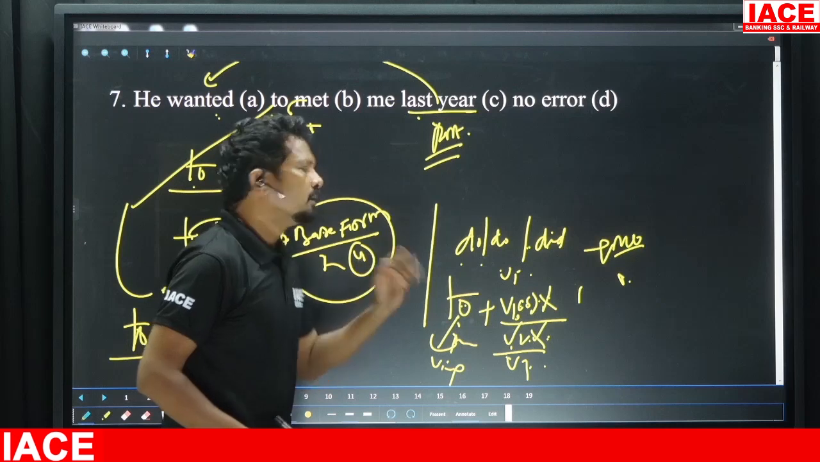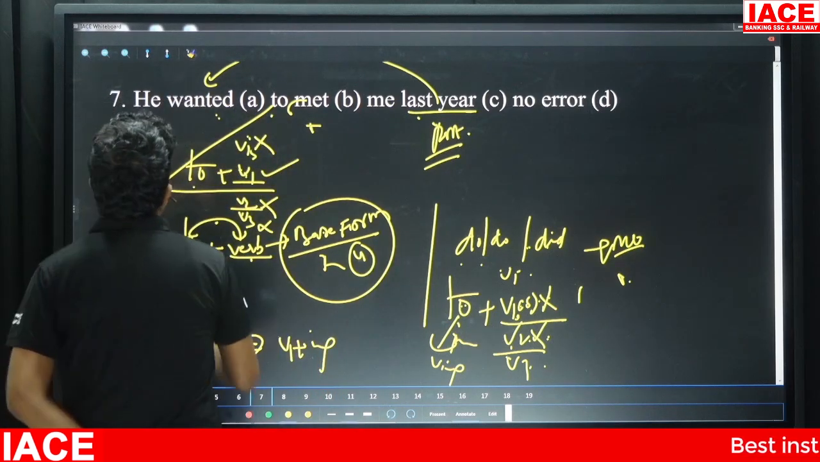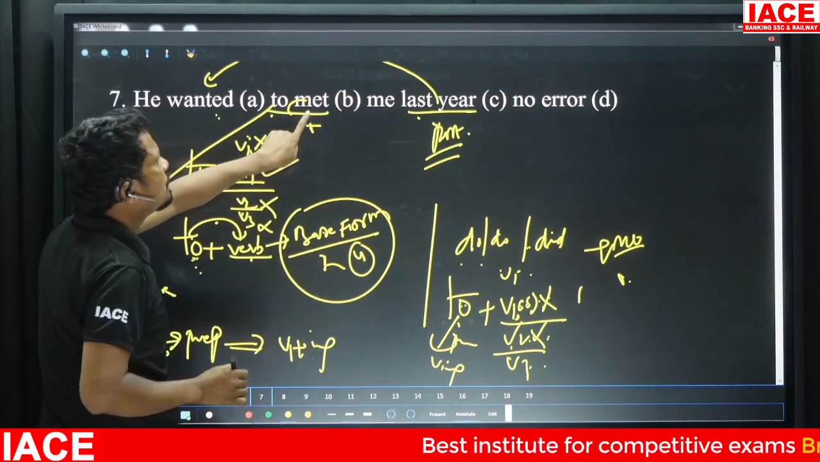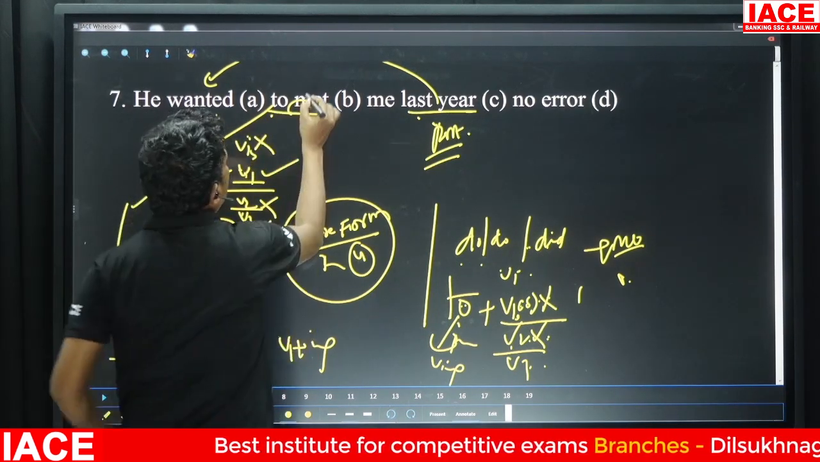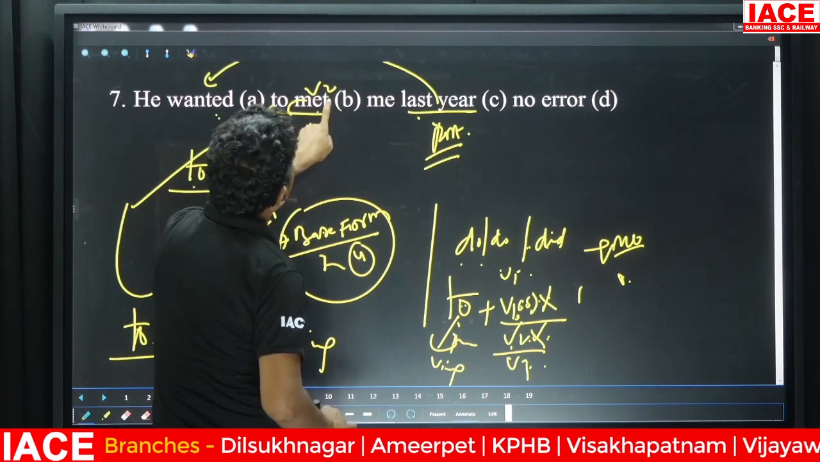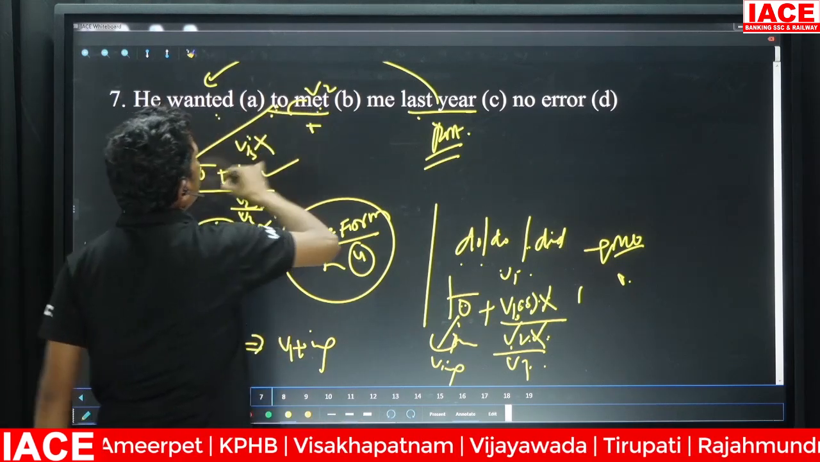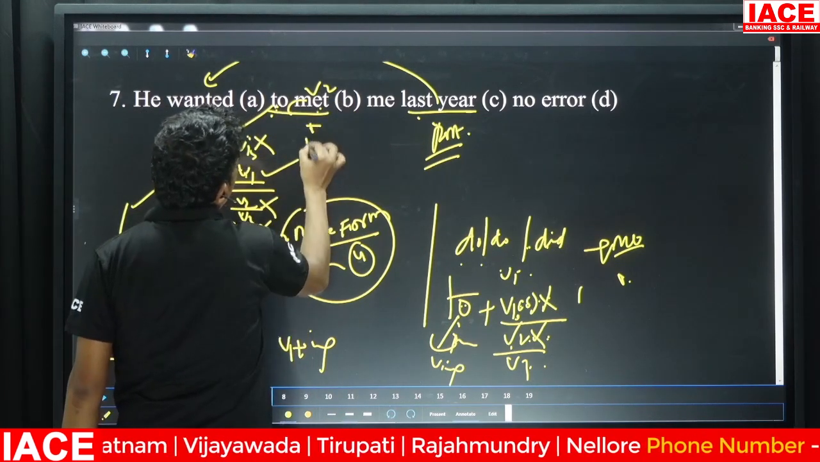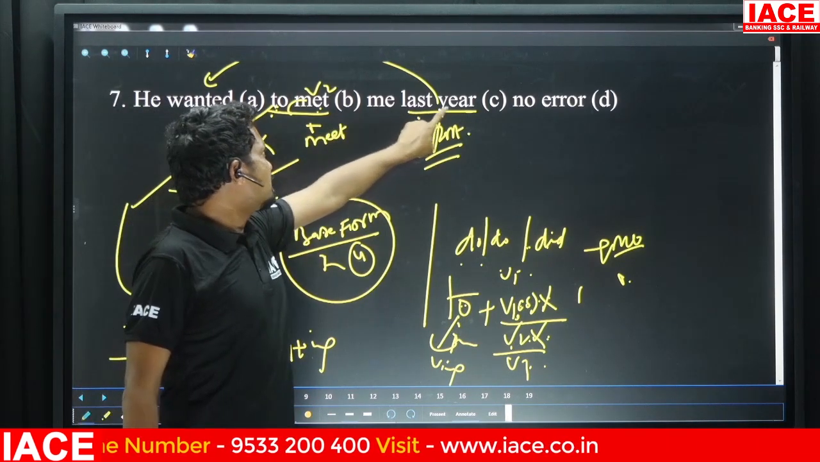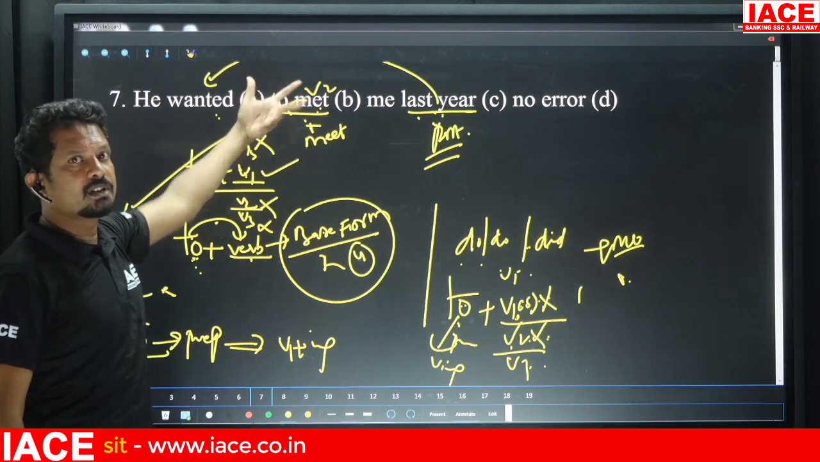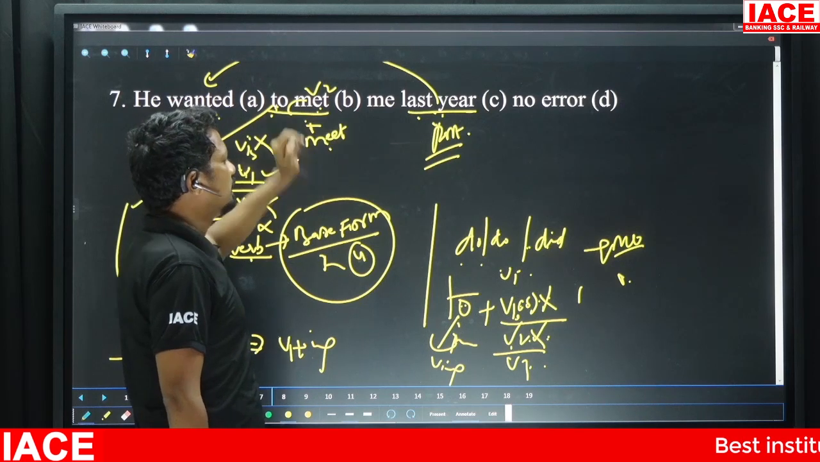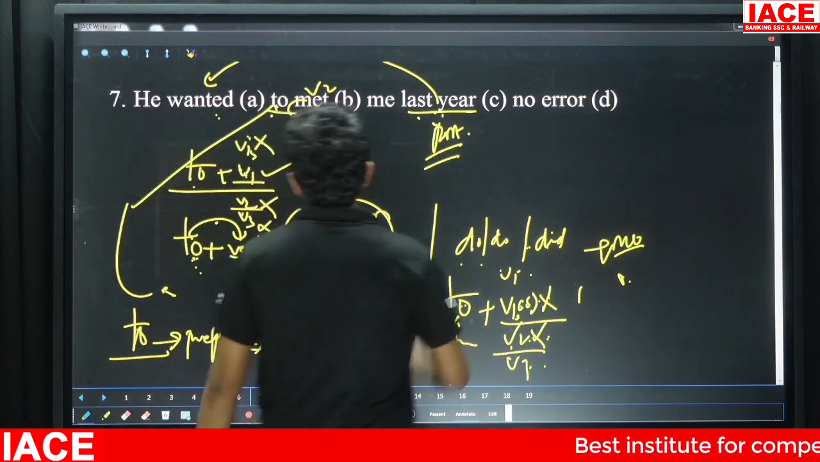So in this case, he wanted what? To meet. Actually, I've written here met. Met is V2 form, but we never use V2 form with TO here. So what is the base form of met? Meet. Generally students think that last year is past tense, so we also have to use met. But that is incorrect. Whenever you get to see TO2, you use meet.